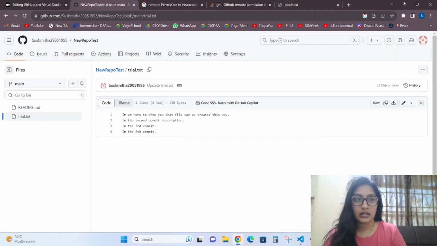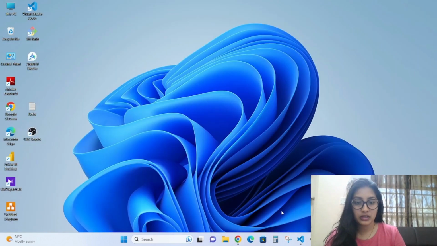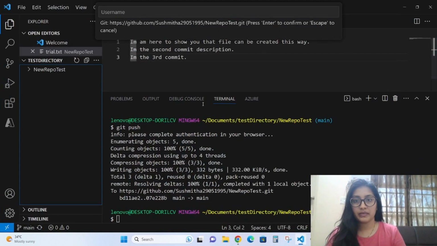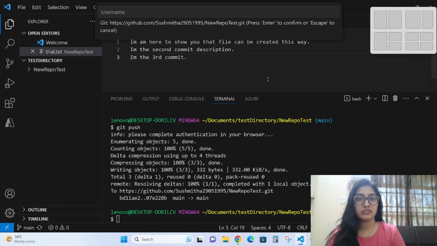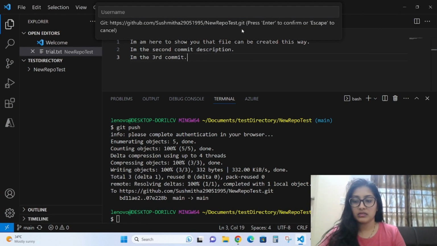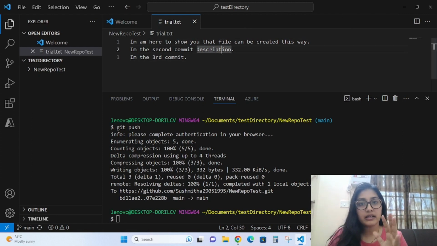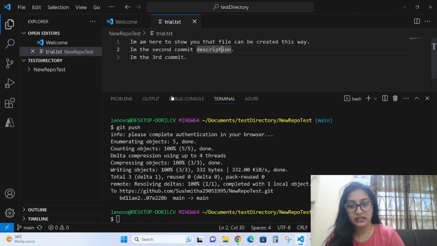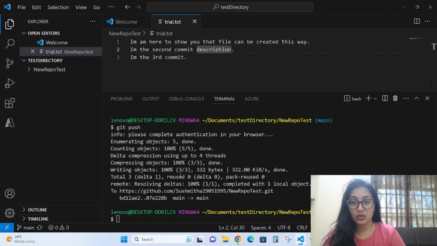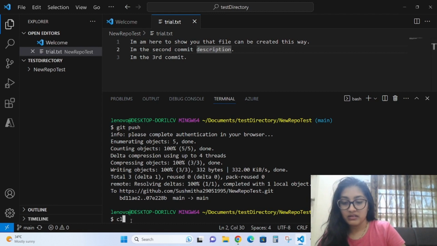Now in your Visual Studio Code, we have not taken a pull of that. See, our Git local repository doesn't have the fourth commit. Understood? It is in GitHub. In this local one, we get that fourth commit only if we pull. Now we have not done anything. This is just the old push we have done. We'll clear it out.